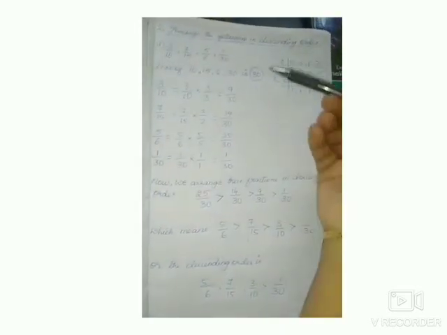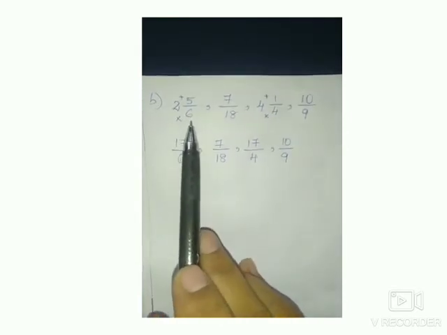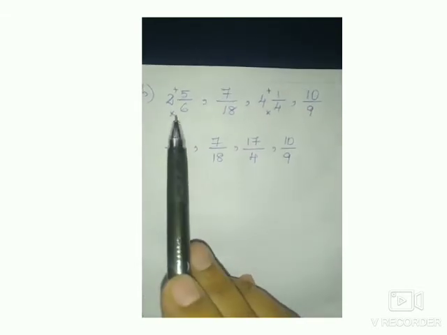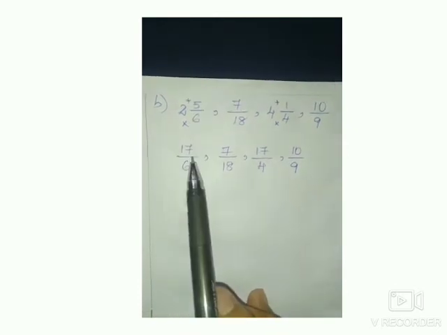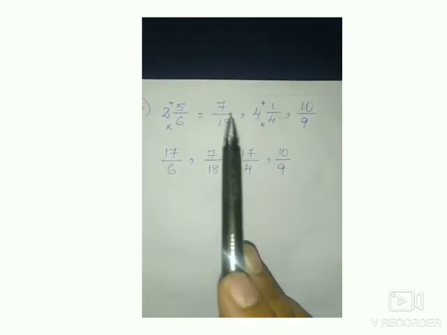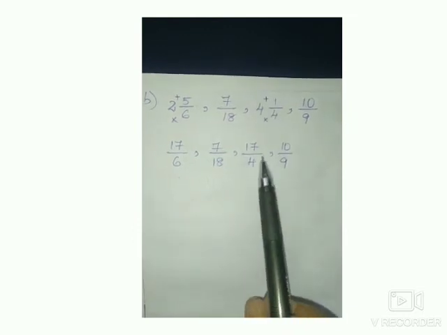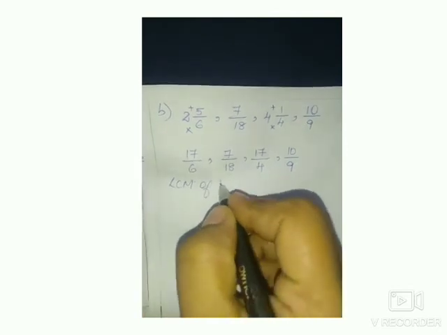See children, how many steps are there? Don't worry about the steps. If you practice, you can do it much faster than me. Next sum is in the mixed form. First, if you see a mixed number, you have to convert it into improper. 6 twos are 12, 12 plus 5 becomes 17 by 6. Next 7 by 18. Next 4 fours are 16 plus 1, 17 by 4. 10 by 9.